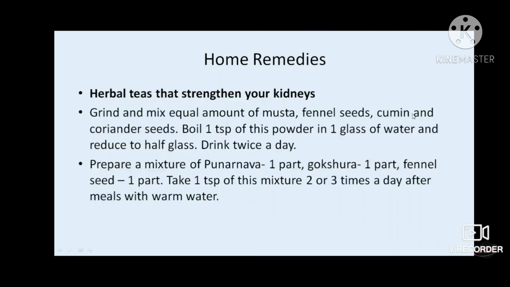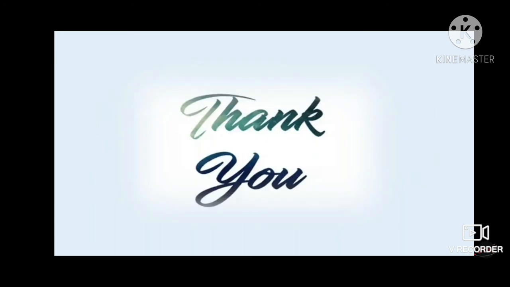And then these are the home remedies. We can mix equal quantities of musta, fennel seeds, cumin and coriander seeds, and boil 1 teaspoon of this powder in a glass of water and drink it twice a day. It is called herbal tea to strengthen your kidneys. Or we can mix Punarnava, Gokshur, and fennel seed, take 1 tablespoon of this mixture, add 2 to 3 tablespoons of water, and have it once a day after meals with warm water. These are a few of the home remedies which have been tried effectively by people to treat the disease.